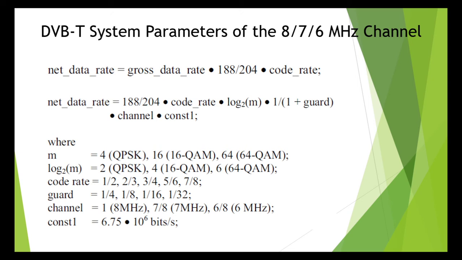The code rate is 1 by 2, 2 by 3, 3 by 4, 5 by 6 and 7 by 8. The guard band is 1 by 4, 1 by 8, 1 by 16, 1 by 32. The channel factor is 1 for 8 megahertz, 7 by 8 for 7 megahertz, 6 by 8 for 6 megahertz. The constant is 6.75 times 10 to the power 6 bits per second. It's a constant.